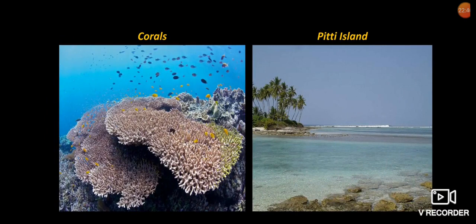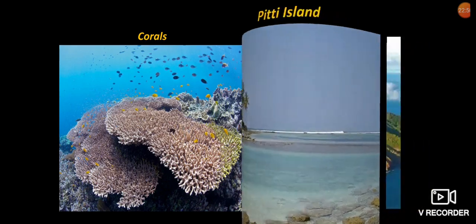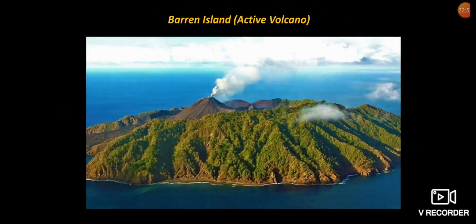Here you can see the corals, which form the Lakshadweep Islands, and the Pitti Island, which has the bird sanctuary. Here you can see Barren Island, which is part of Andaman and Nicobar, and the capital of Andaman and Nicobar is Port Blair. The Andaman and Nicobar group has the island which has an active volcano.